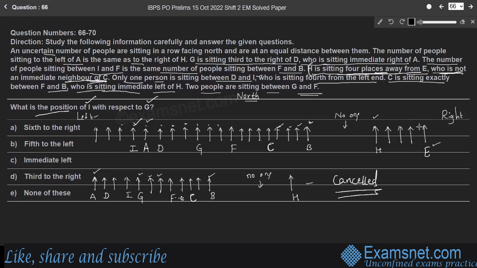So I and G are here. So the position of I is to the left of G, right? So which position? First, second, third, fourth, fifth. Therefore, I is fifth to the left of G. Therefore, option B is the right answer. Fifth to the left of G.